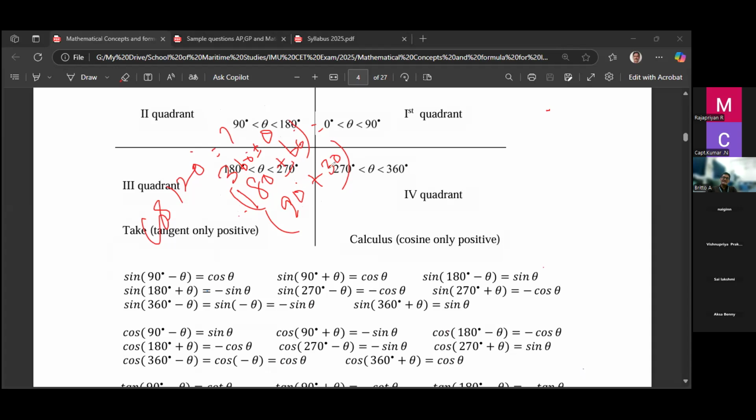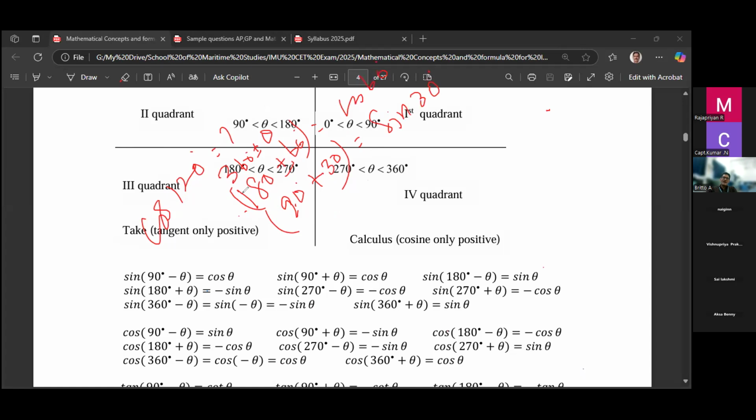But when it is 90 plus 30, cos changes into sin, sin changes into cos, reverse. Tan changes into cot, cot changes into tan. So like that there will be a change. So here, how to find cos 120? You can write either 90 plus 30. If you write 90 plus 30, this will be minus sin 30. If you write cos of 180 minus 60, then this will be minus cos 60.